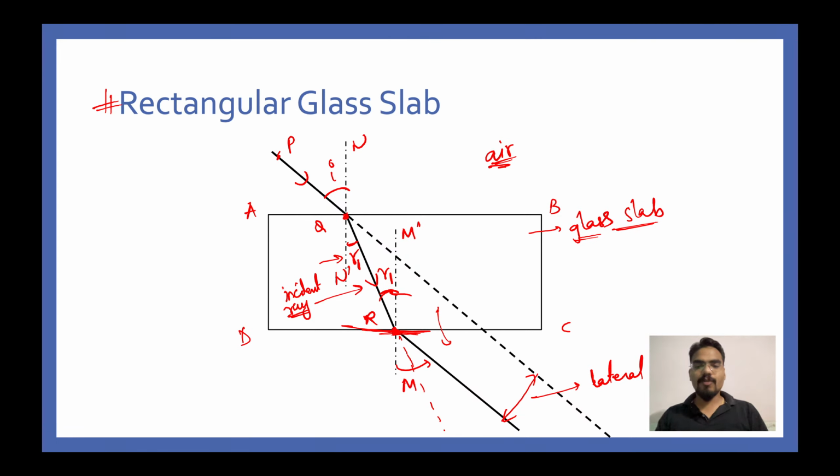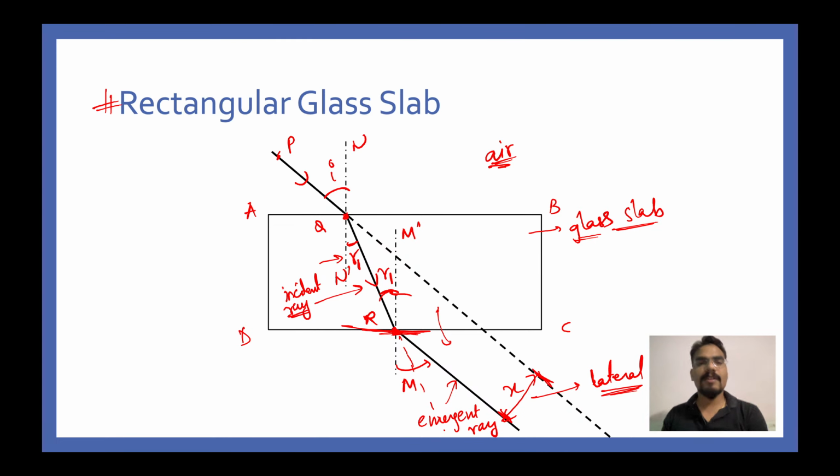Okay, alright. So moving ahead, guys, this is lateral displacement that I have shown to you. This is denoted by X sometimes. This is the perpendicular distance between the initial incident ray and the emergent ray. This final ray which is emerging from the rectangular glass slab is called the emergent ray. This is your emergent ray.